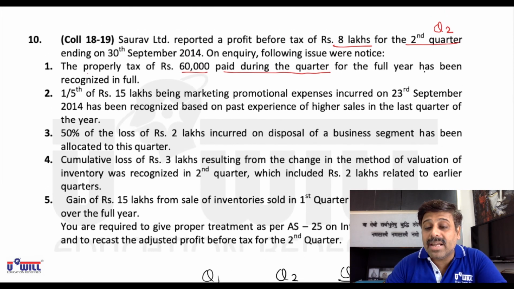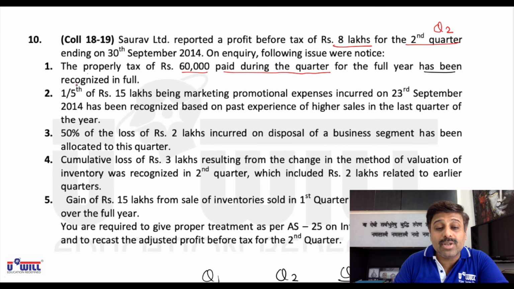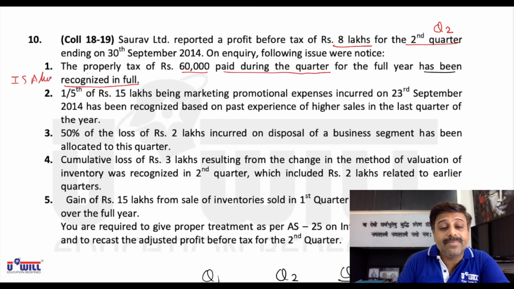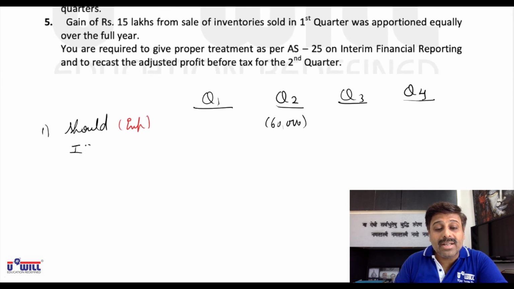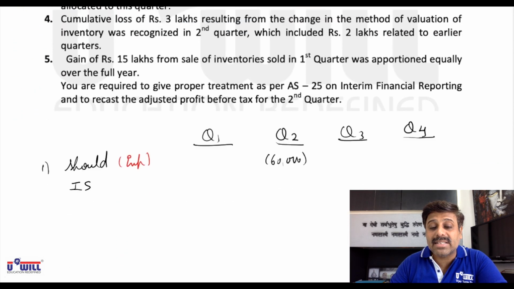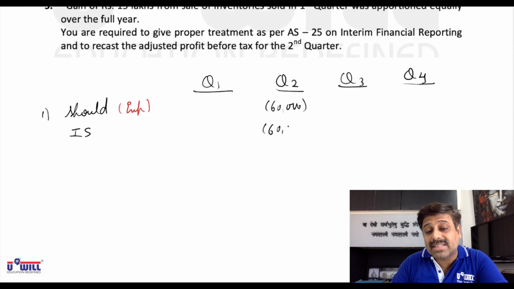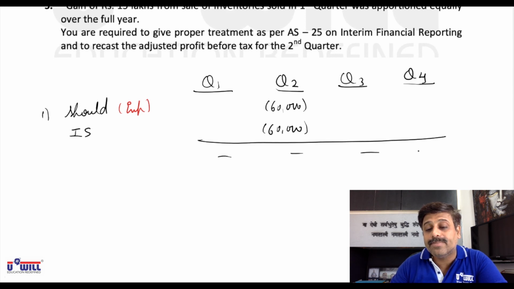But it has been recognized in full. What is actually done? Has been recognized. What did I tell you? Wherever the word recognize comes, it means is actually done. So what we have actually done is also the same only. What is done has been recognized in full means we have also taken the entire 60,000 in quarter 2 only. So no rectification is required.